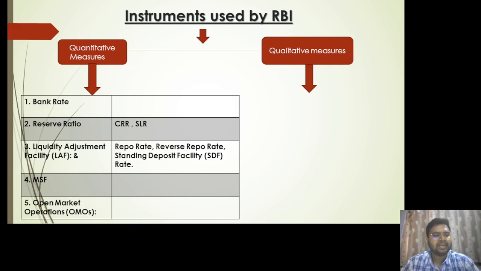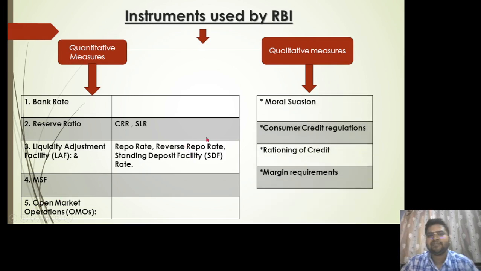Then we have the liquidity adjustment facility, that includes the repo rates, the reverse repo rates, the standing deposit facility rates. Then we have the marginal standing facility or MSF. Then we have the open market operations. Open market operations is nothing but the buying and selling of government securities. Okay. Then we have the qualitative measures.